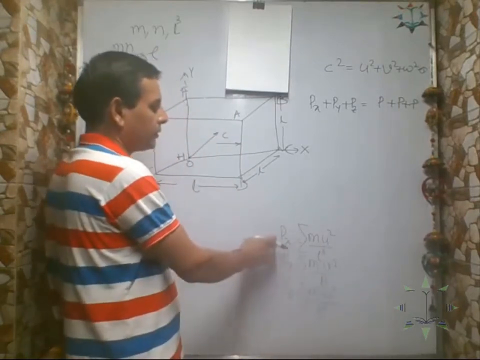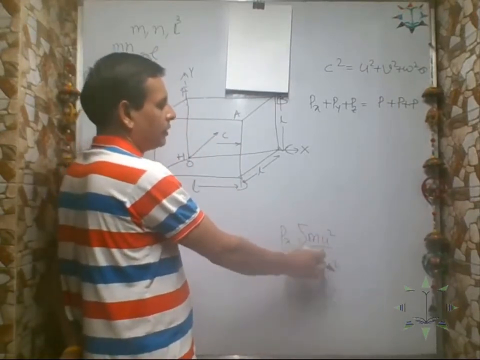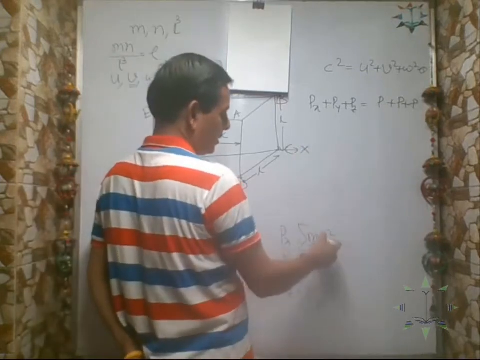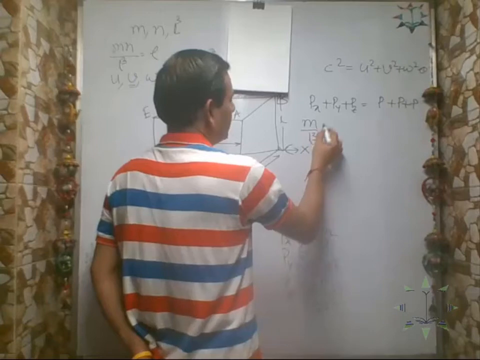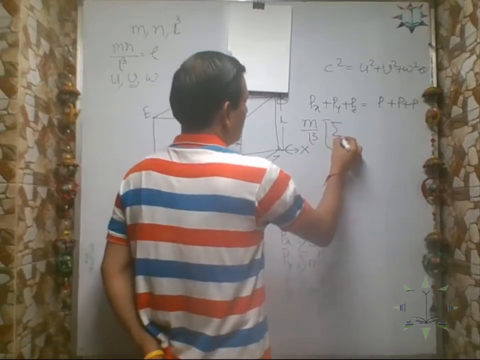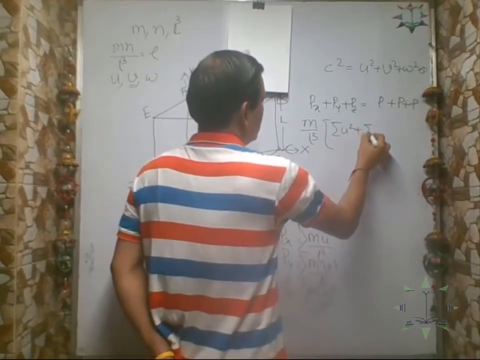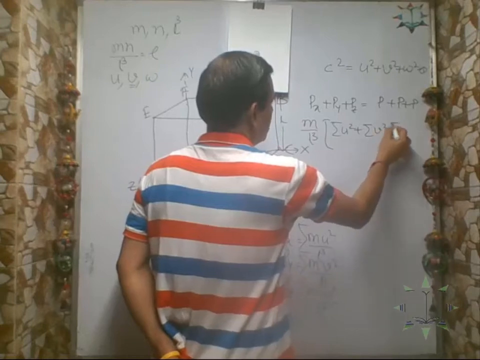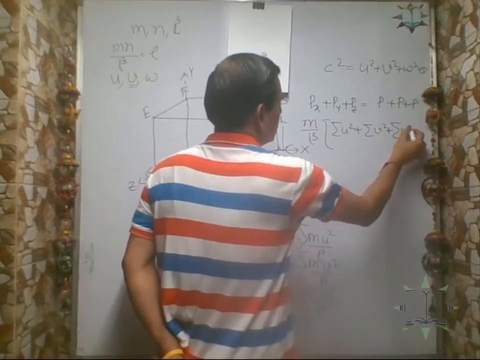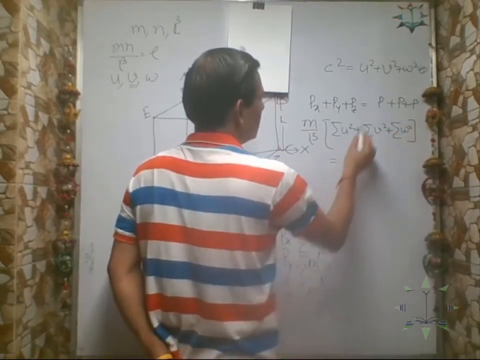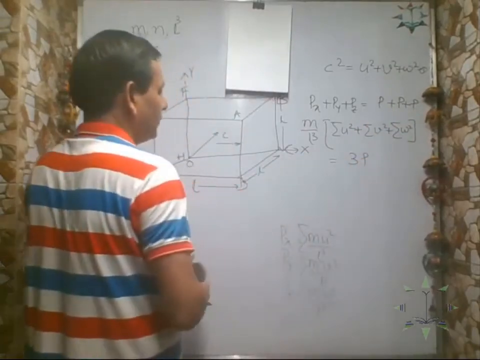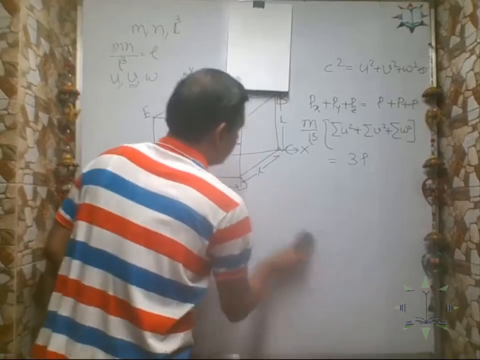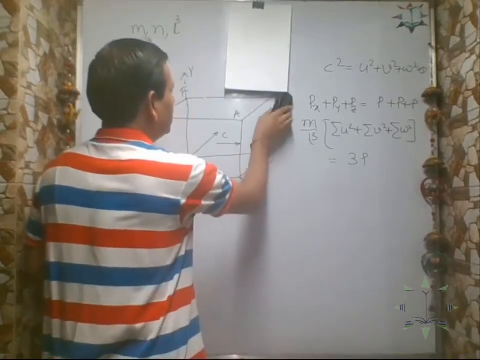So the total pressure along the x-axis is sigma of m u square by L cube. Let us take the constant m by L cube out. You are getting summation of u square plus summation of v square plus summation of w square. This is equal to P plus P plus P, that is 3P. Correct? Now we can remove this part.